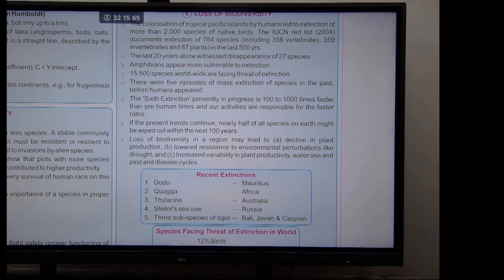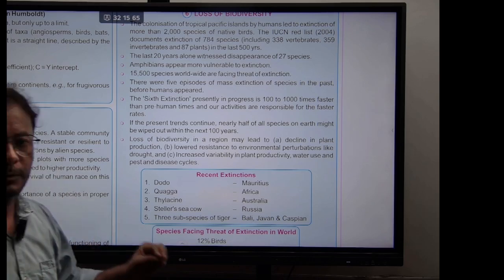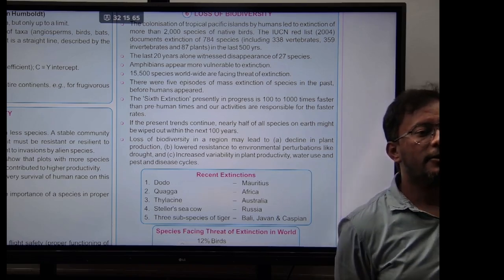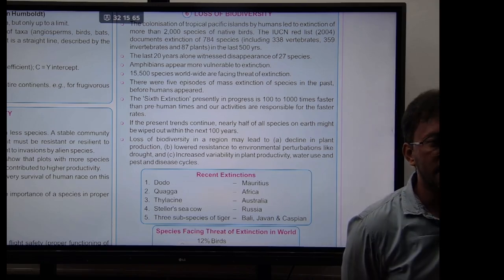Even before humans, there were extinctions. They were called the 5 mass extinctions. All of them were caused by nature itself. But the current one, called the 6th extinction, is purely due to human activities, which is 100 to 1,000 times faster than the previous natural extinctions.